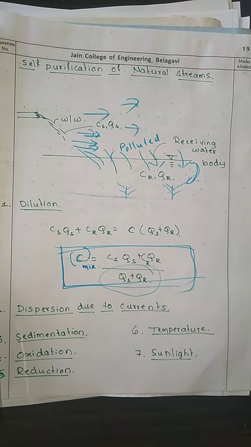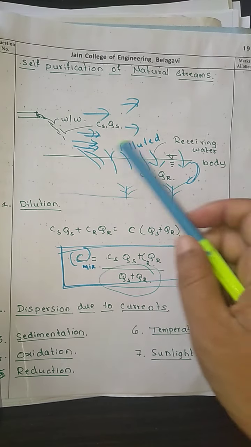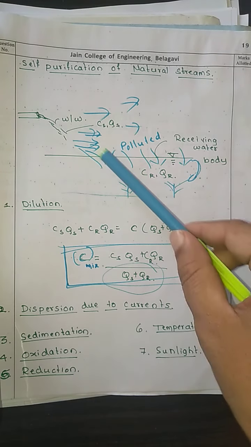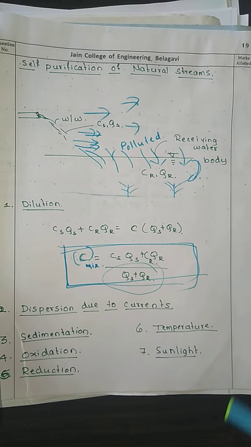Okay, now this condition is going to prevail till the oxidation of organic matter takes place, until the end of the oxygen which is present in the receiving water body.